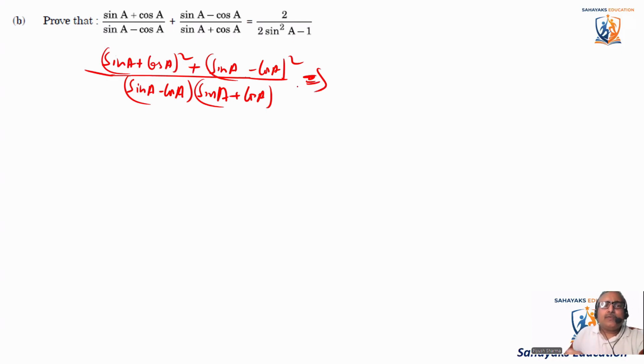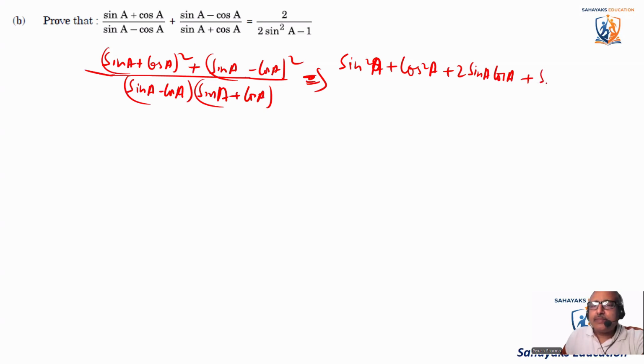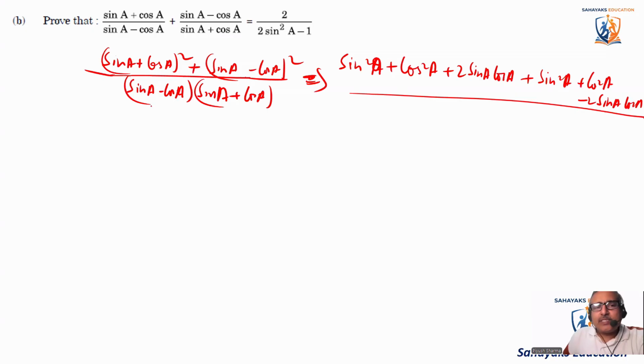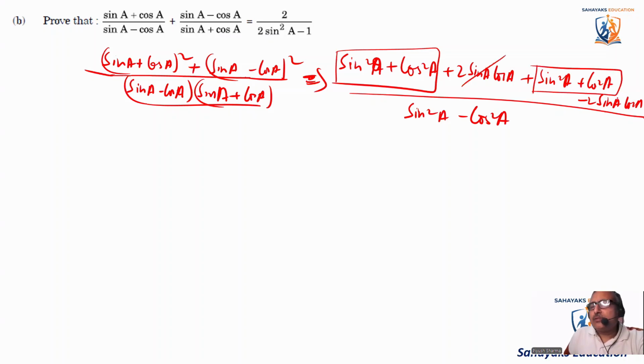So what will it give? Let's open the squares. So it becomes sine square A plus cos square A plus 2 sine A cos A, plus, opening the other square, sine square A plus cos square A minus 2 sine A cos A, divided by, this is A minus B into A plus B at the denominator, so it becomes sine square A minus cos square A. Now we know this value is 1, and this value cancels out.